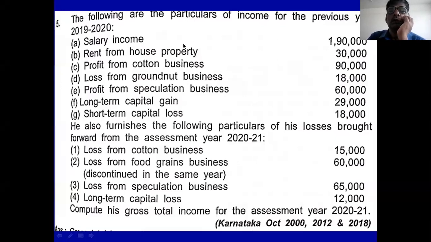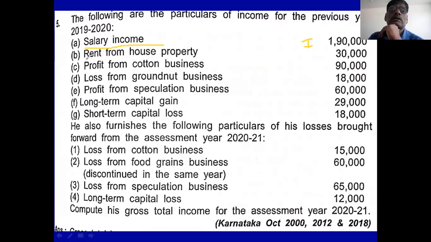Okay, now you see example number 5. From the following particulars of income for the previous year 1920, the particulars of income are given to you. First is salary income. Salary income is given directly, so there is no need of calculation. This is the first head of income.